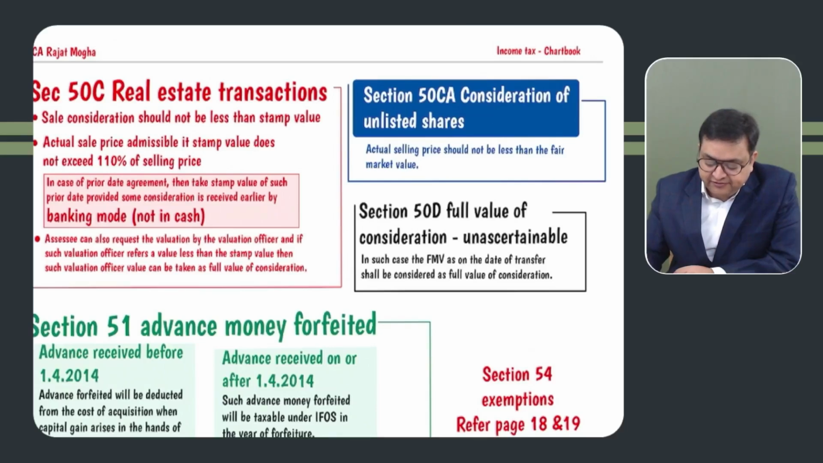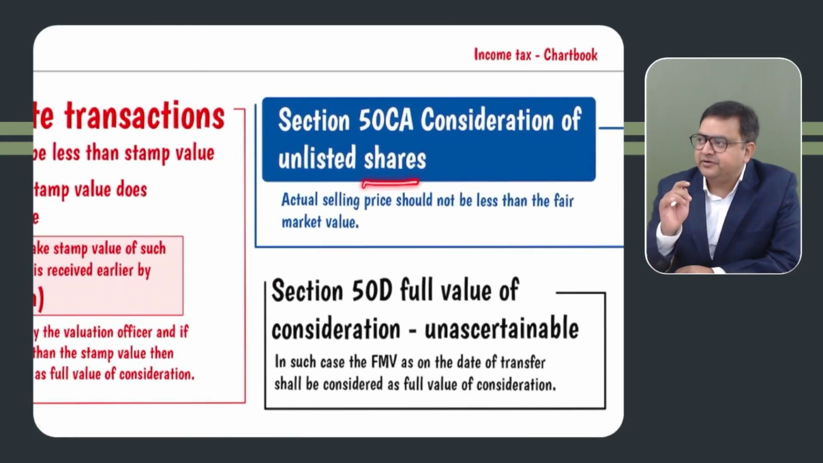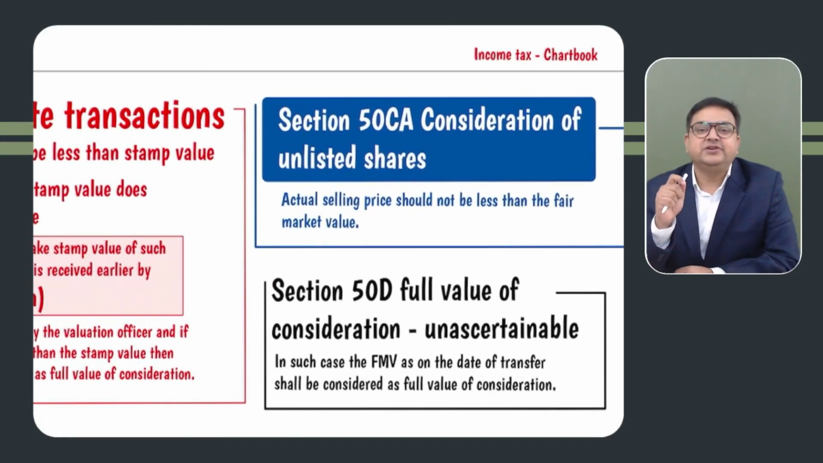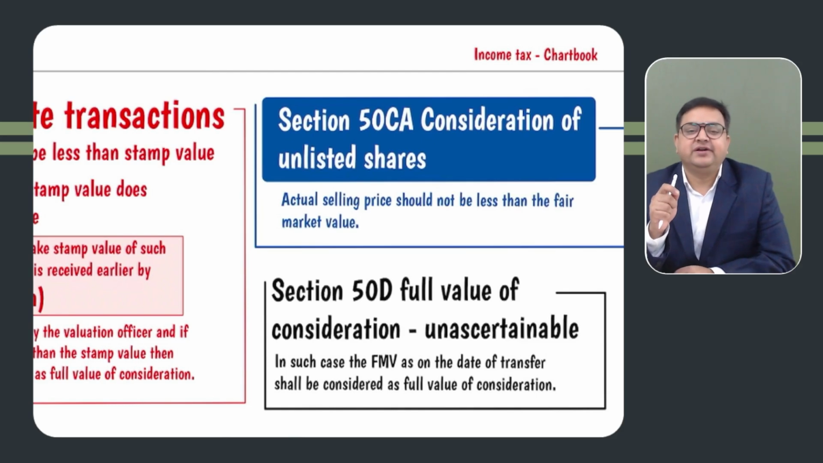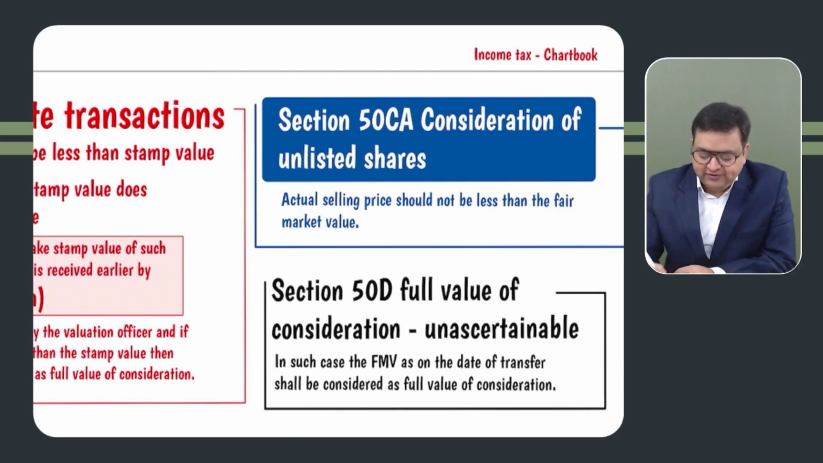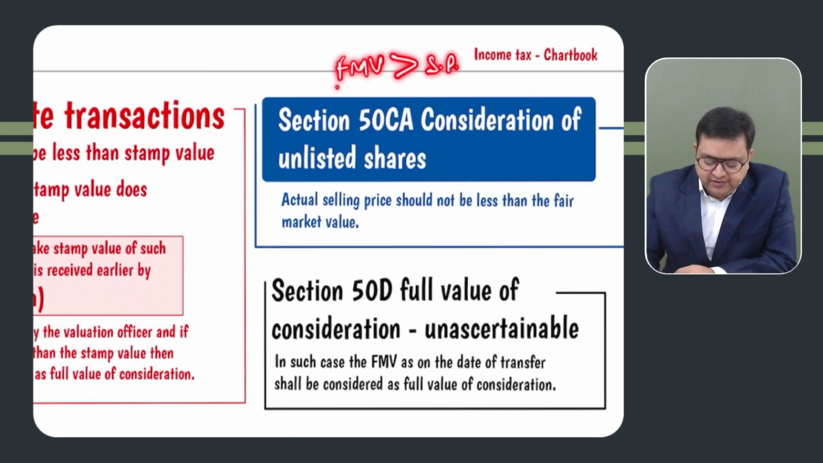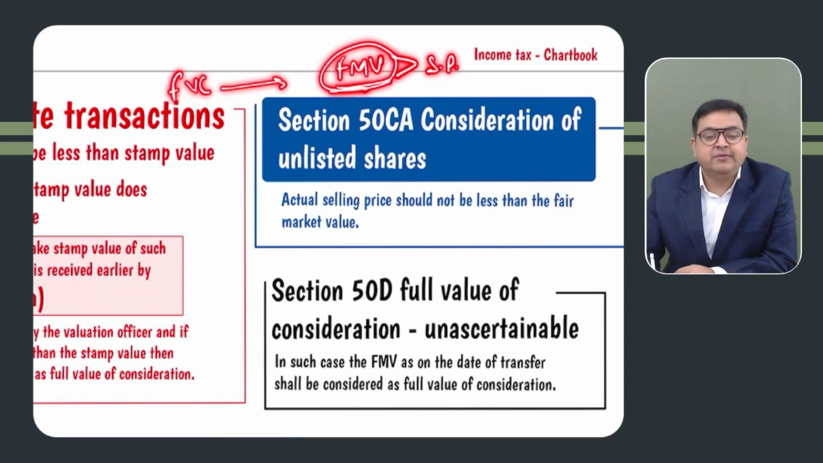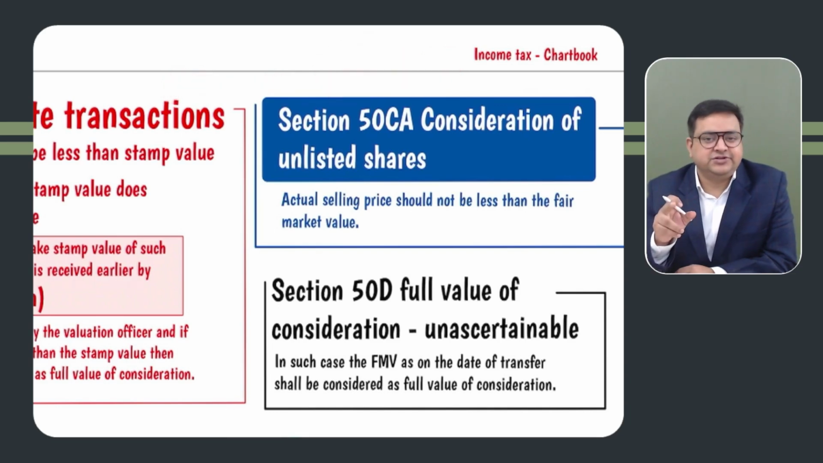50CA is a very, very small section, but it's an important section. Whenever unlisted shares are sold, if the fair market value of the share is more than the selling price, then we will be taking the full value of consideration as the fair market value. I'm again repeating, if the market value of the unlisted shares